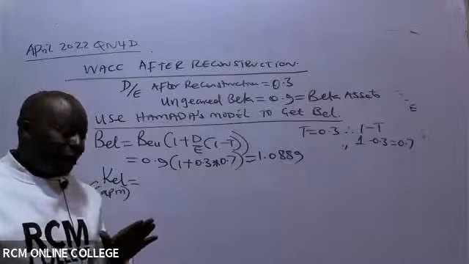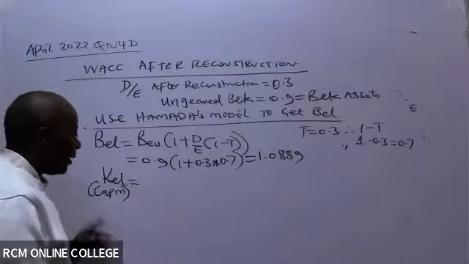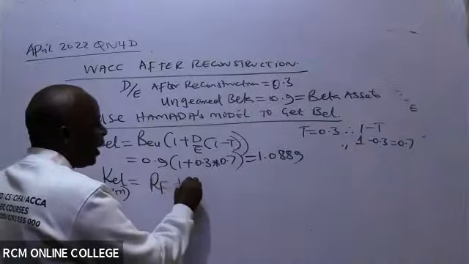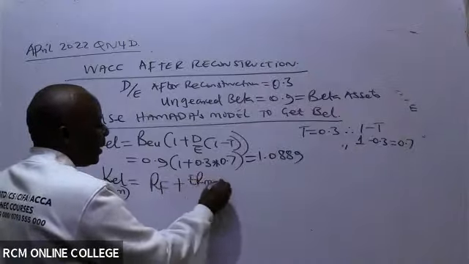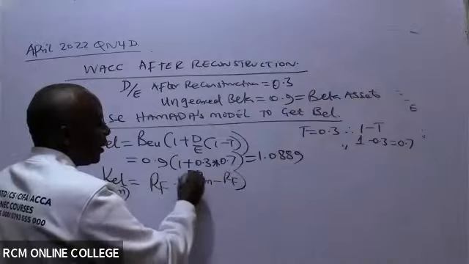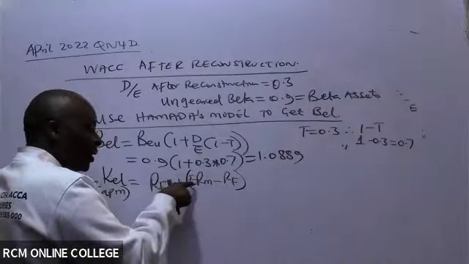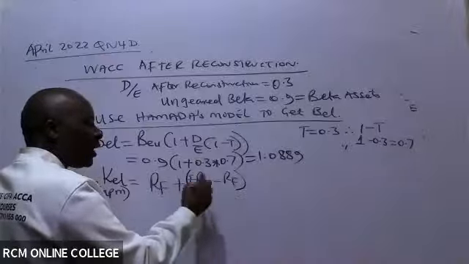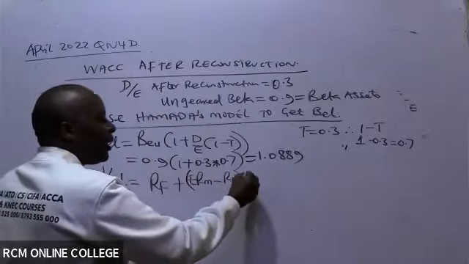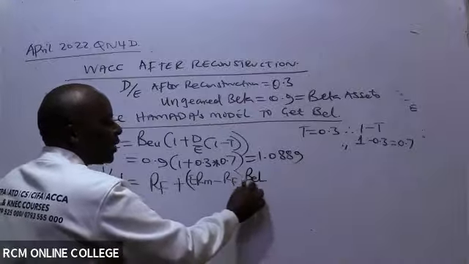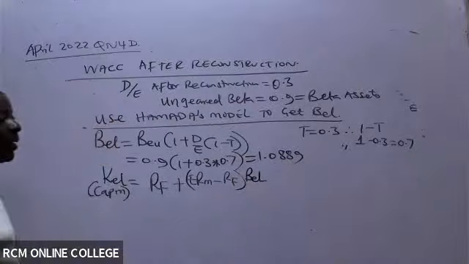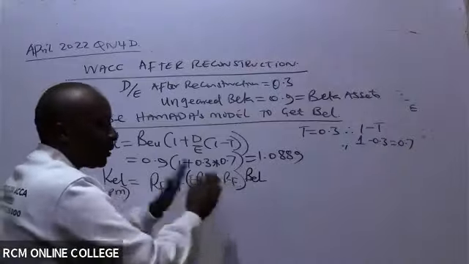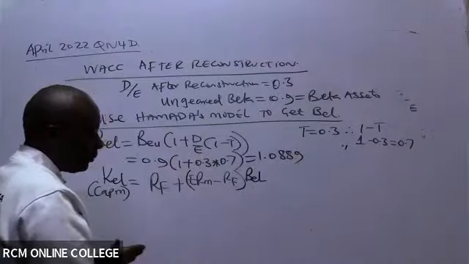So in CAPM, I get the risk-free rate, and then the market return, which is a risky asset, minus the risk-free rate. Because they are risky, we multiply by the risk factor outside, the beta. Remember, this is after reconstruction, so the beta must be the beta after reconstruction.